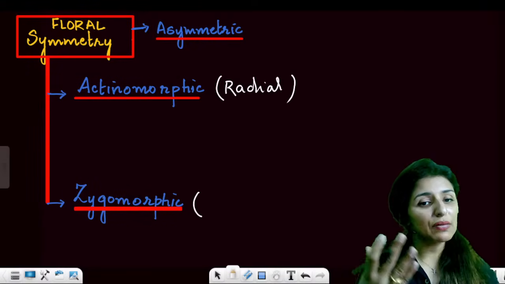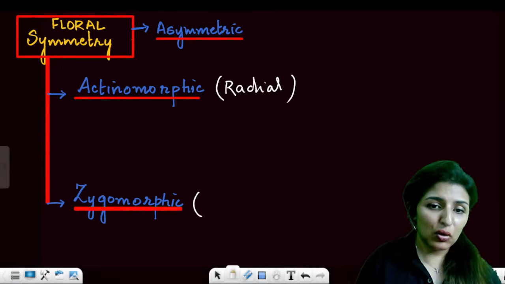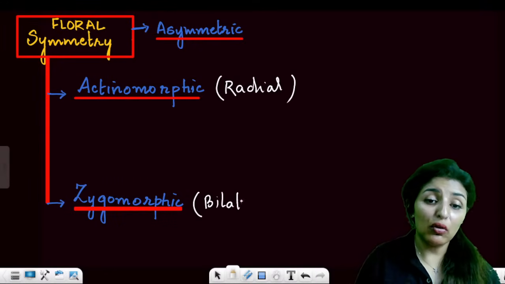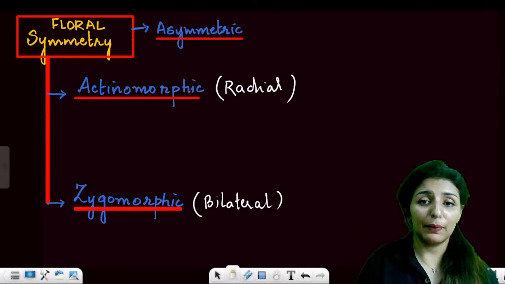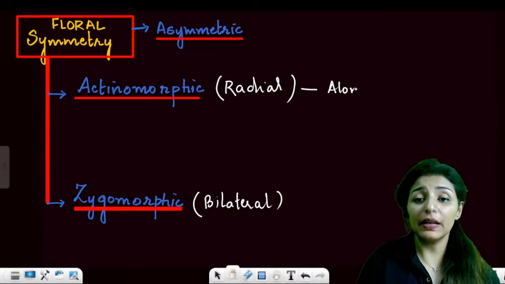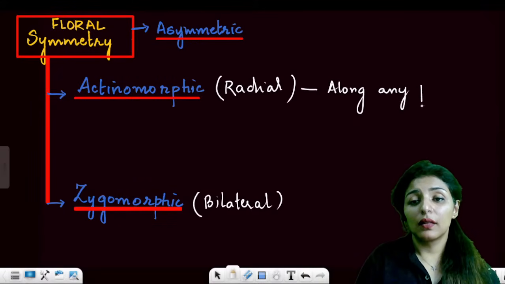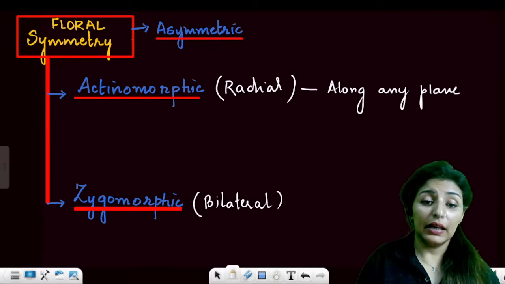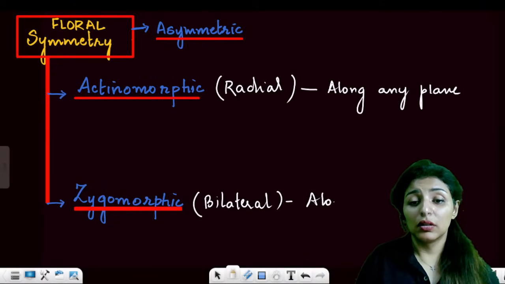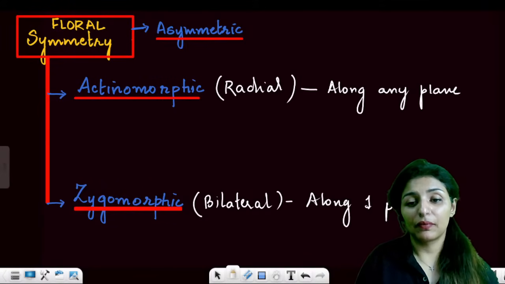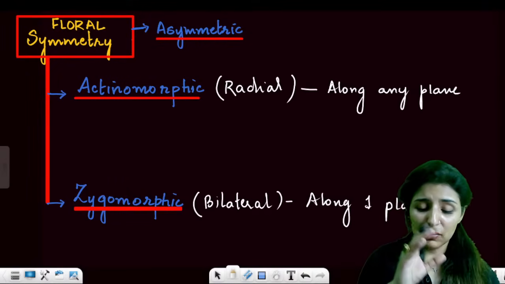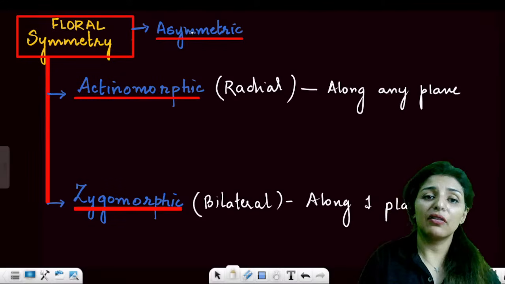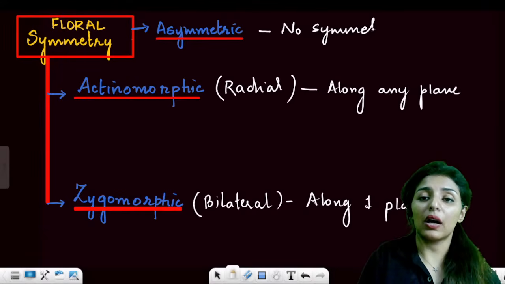Just like in animals, we talk about bilateral. So in flowers, we use the term zygomorphic. So we can divide the flower into equal halves along only one plane. In radial, along any plane, and in bilateral, along only one plane. Is it clear? And if the flower cannot be divided into two halves along any plane, we call it asymmetry. So no symmetry at all, cannot be divided into two equal halves.